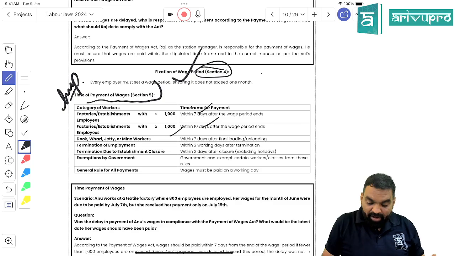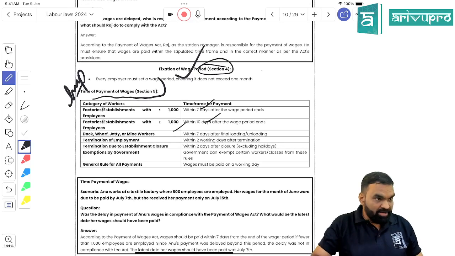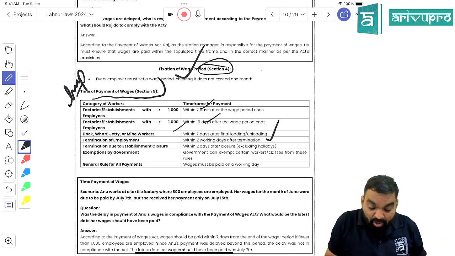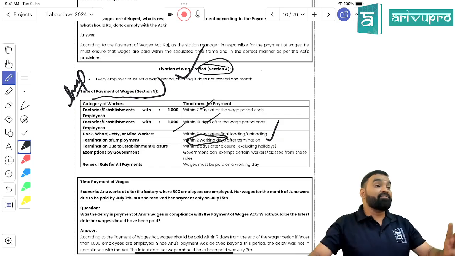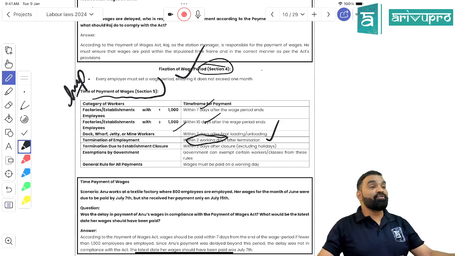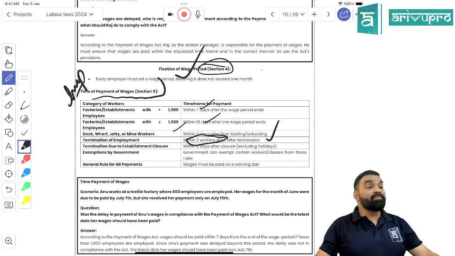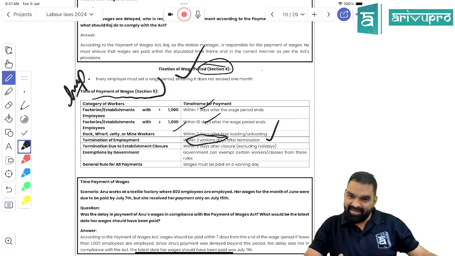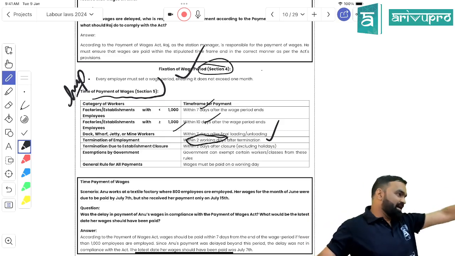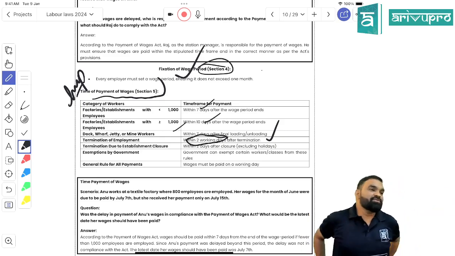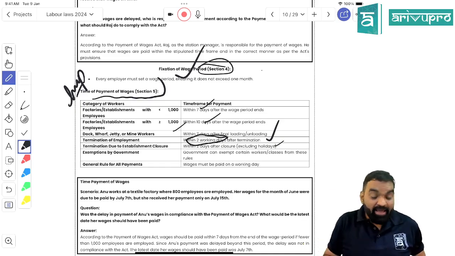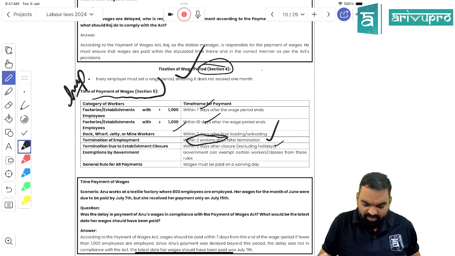Now, if you have terminated the employee, on termination, how many days will be available? See, here they have written 2 working days. So if an employee is being terminated on Friday, he is eligible to get the payment by Tuesday, right? Because here they have written working days. On termination, within how many days do you have to make the payment? Within 2 working days, excluding holidays, because it's working days.